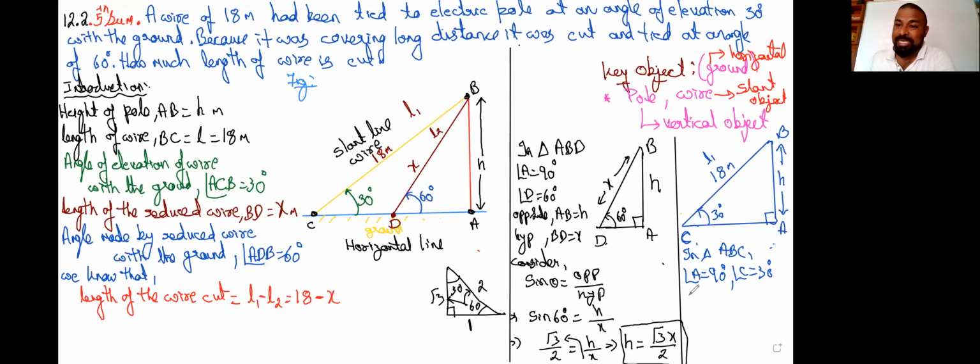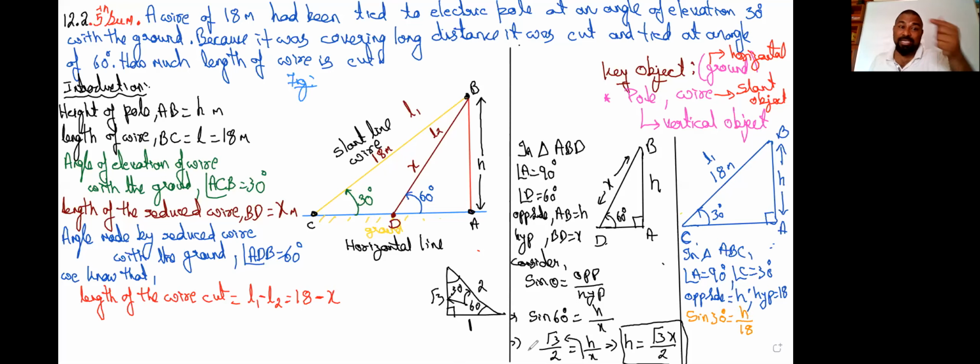From 30 degrees, the opposite side is h and the hypotenuse is 18. What is the trig ratio connecting opposite and hypotenuse? Obviously sine. So sine 30 degrees is h by 18.